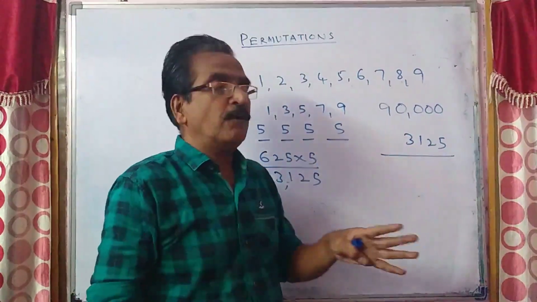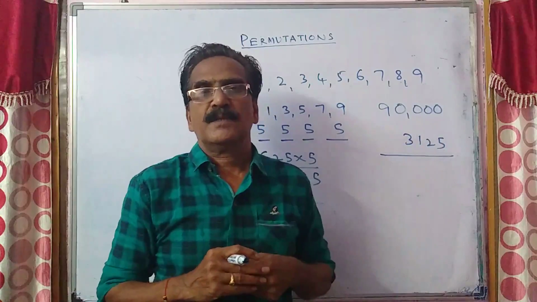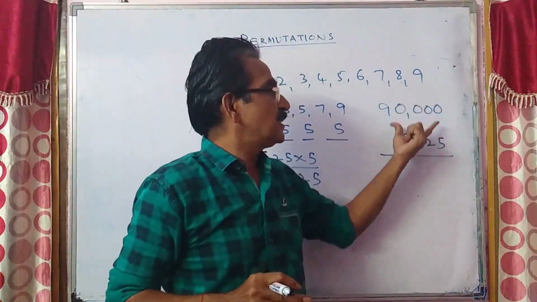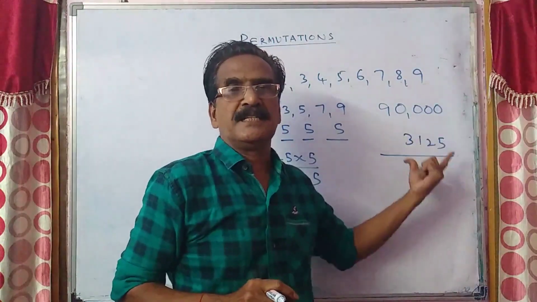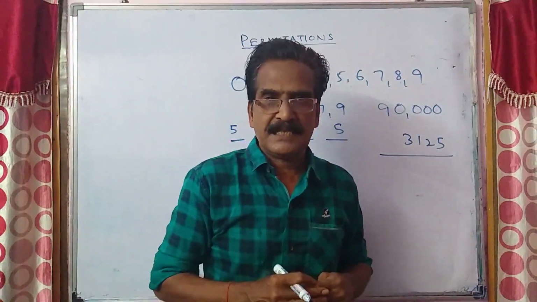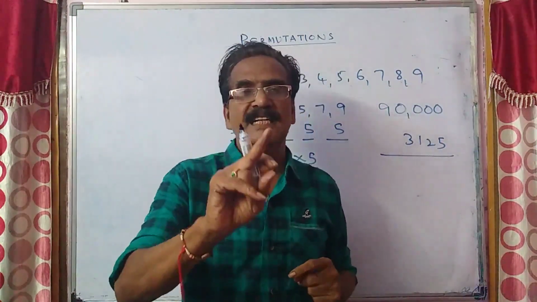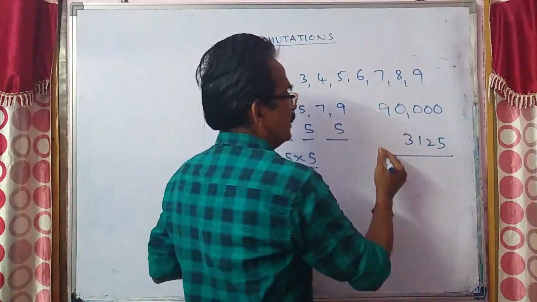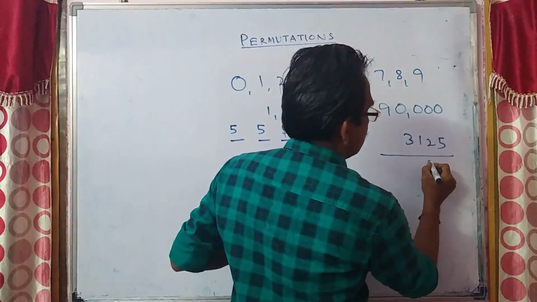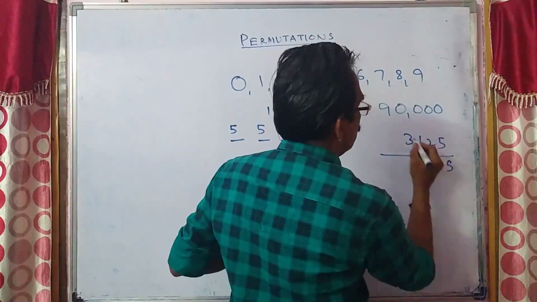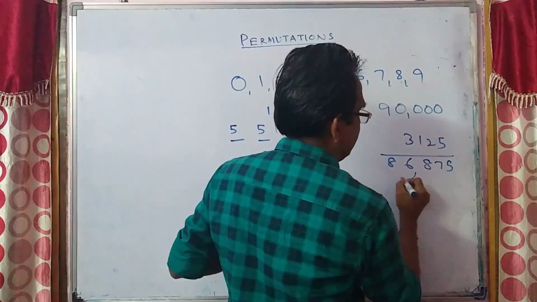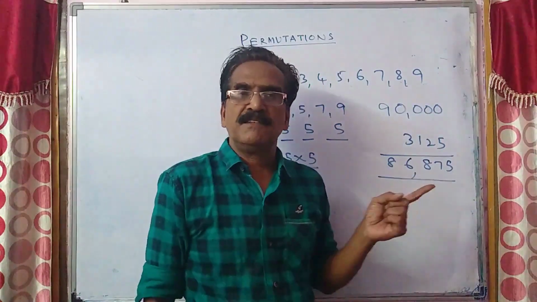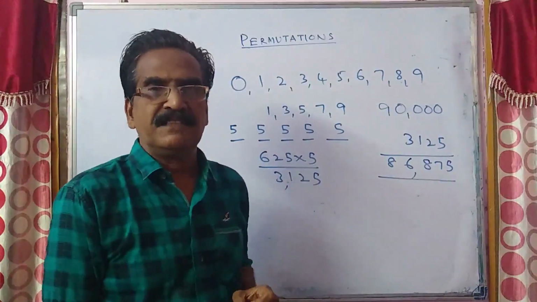Which do not have any even digit. So this minus this gives the 5-digit numbers with at least one even digit. So this is 86,875. 86,875 is your answer with at least one even digit.